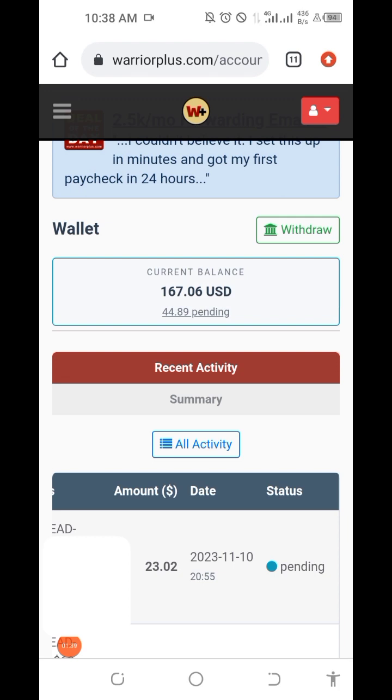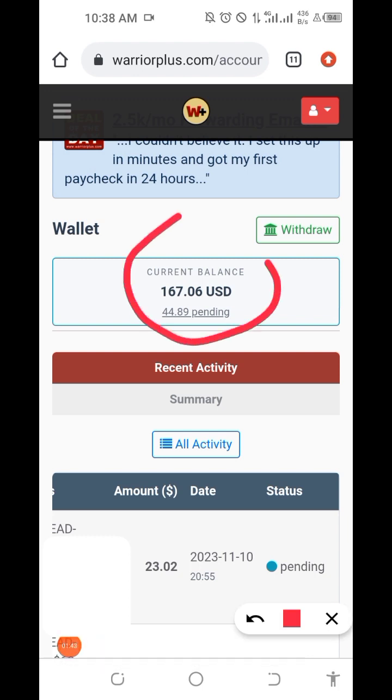Let me make a withdrawal for you to see. I'm going to withdraw this whole $167. This $44 one is pending. I can't withdraw it until after some days, once it has been cleared. So let me go straight away and click on this withdrawal.